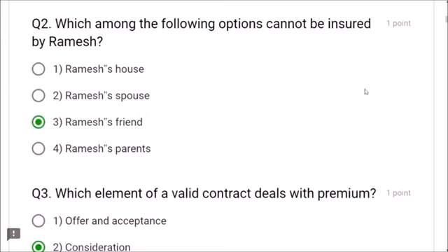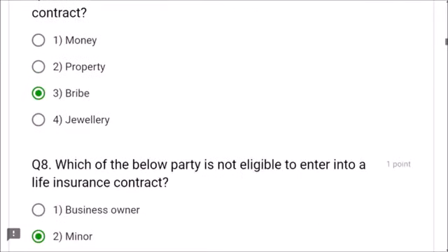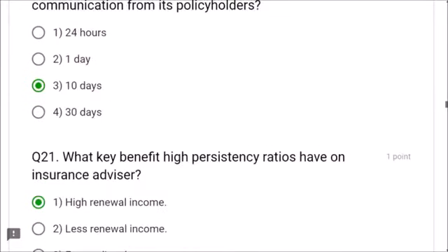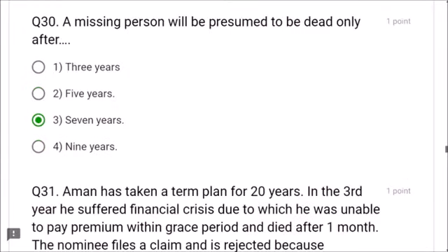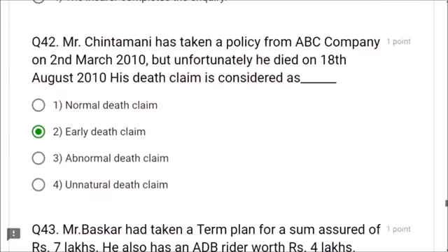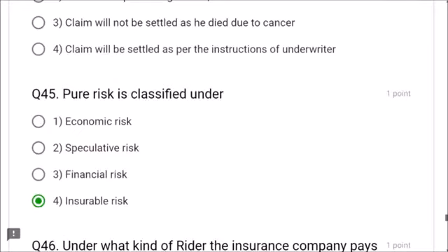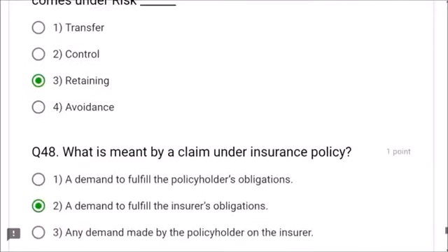Yes, friends, you can recheck all the question answers and please pick all answers. Please answer all the questions because there is no negative marking in this exam. Once you feel all are answered, then only go for submission. Once you submit your question paper, there will be no chance to edit your answers. That is why before submission, please check all question answers whether you answered or not.